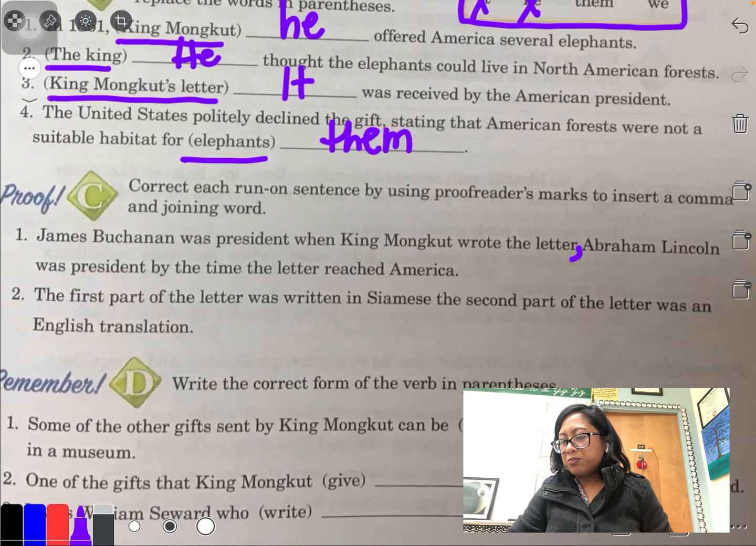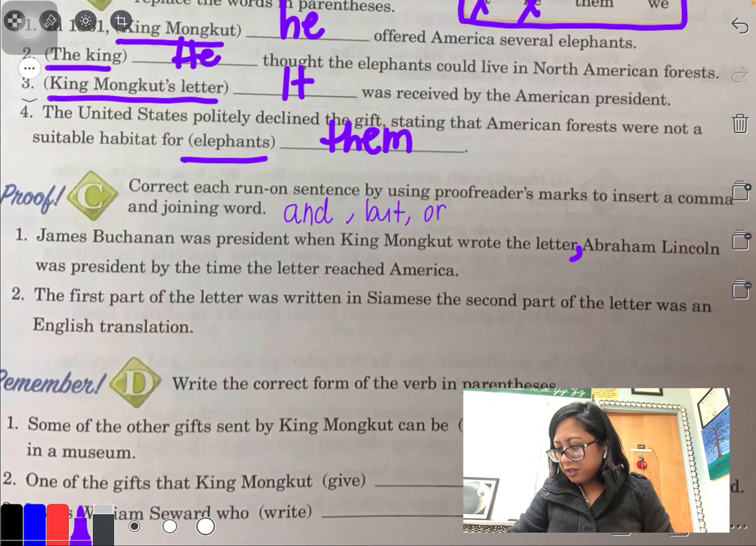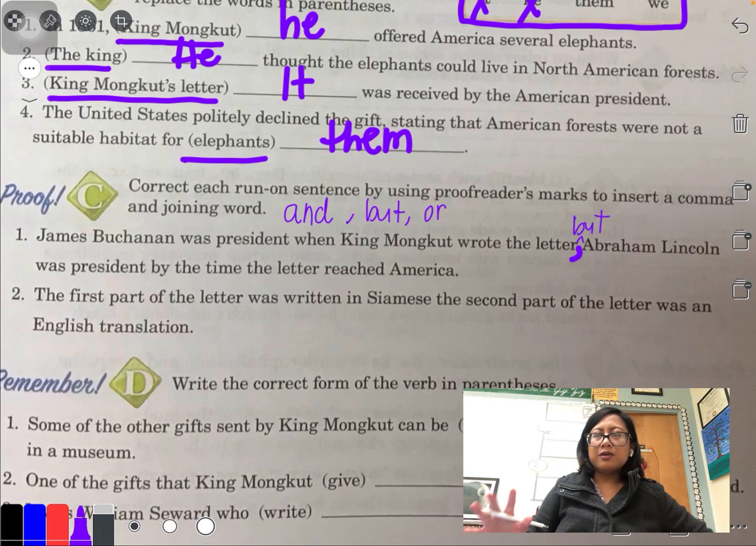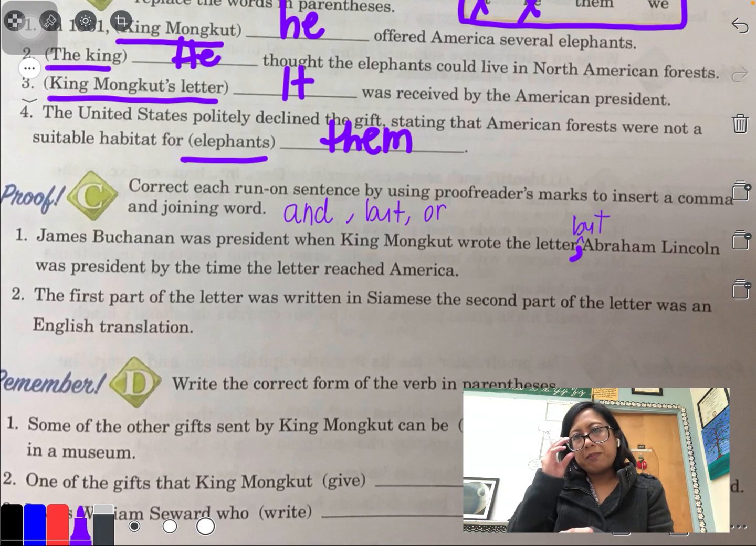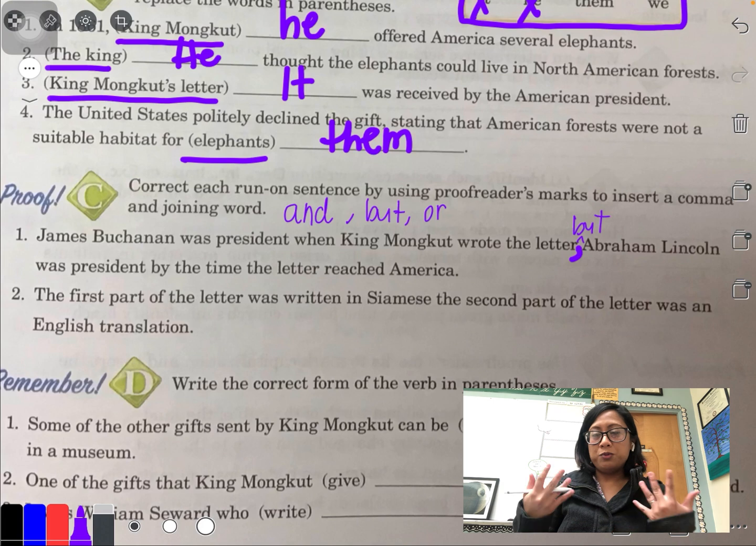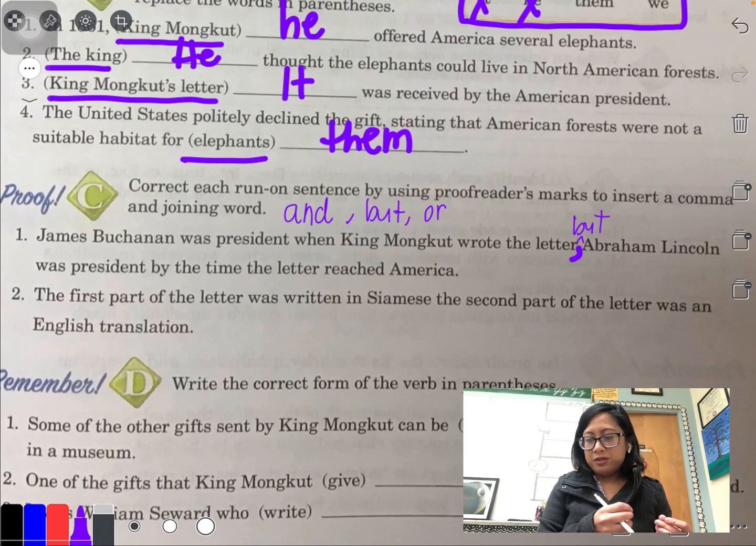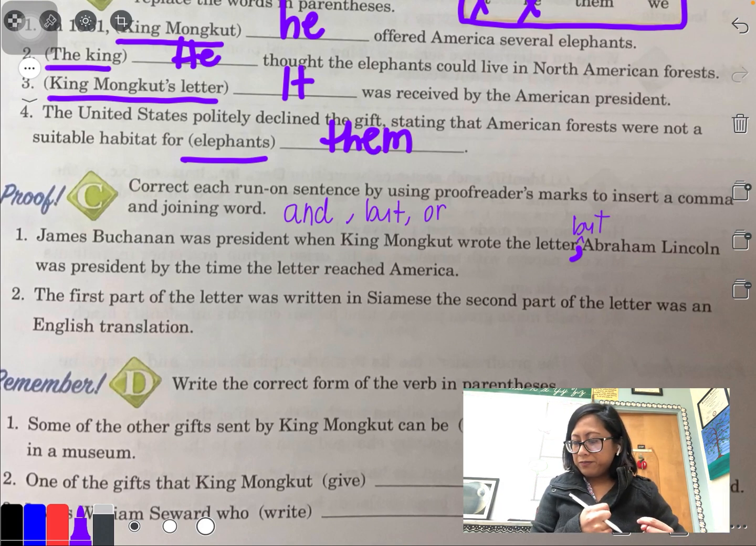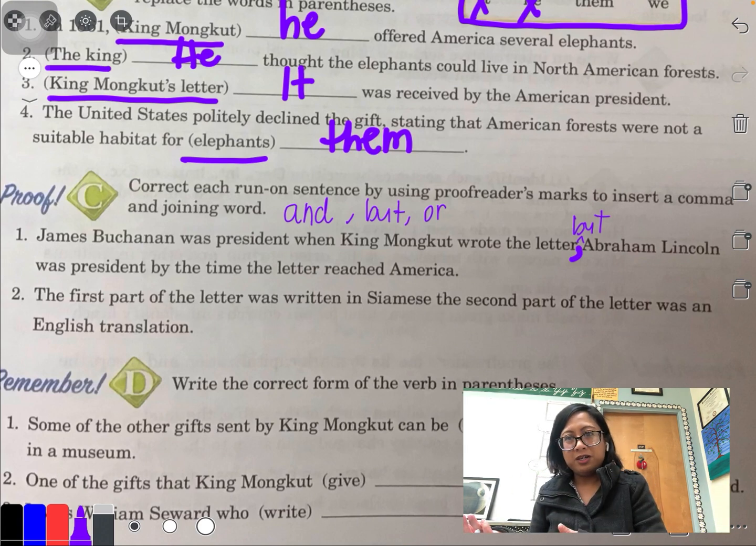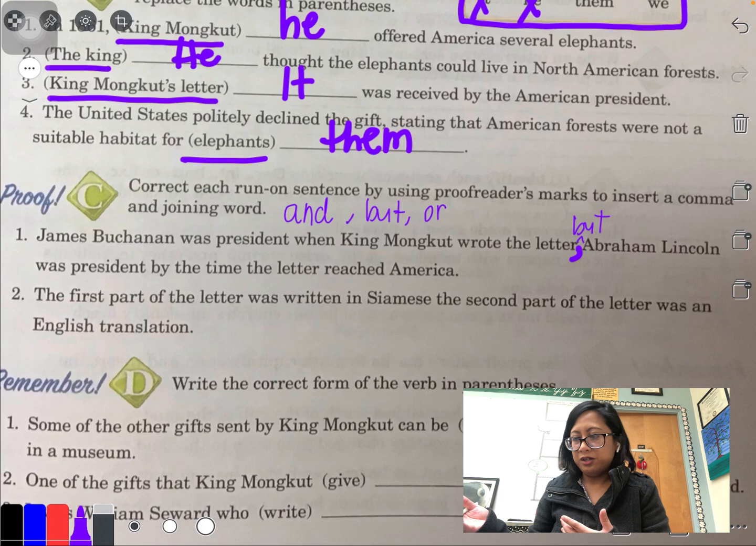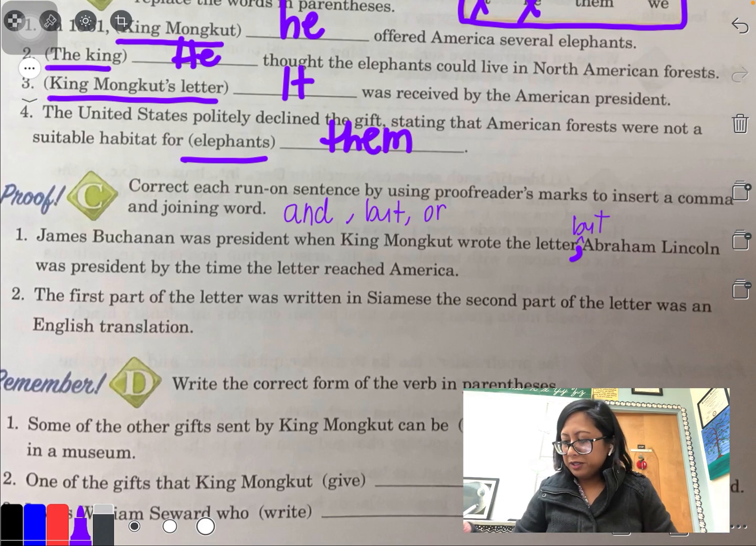James Buchanan was president when King Mongkut wrote the letter. Now I need a conjoining word. I can either say and, but, or. I'm going to say but because it's indicating an opposite thing is going to happen. So even though Mr. Buchanan received the letter, all right, it didn't reach America. Unfortunately, it did not reach America until years later. So I'm going to say but.